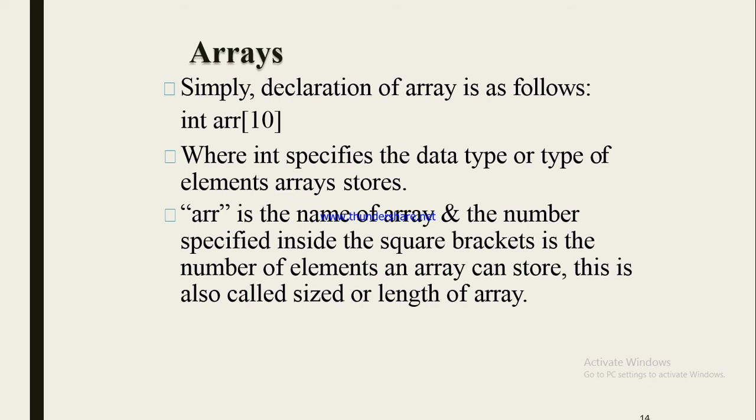Now the simple declaration of an array is as follows. For example, int arr[10]. So int specifies the data type, that is integer, and arr is the name of the array. The number specified inside the square brackets is the number of elements, that is 10. So we can store 10 elements in the array, or we can say that the length of the array is 10.